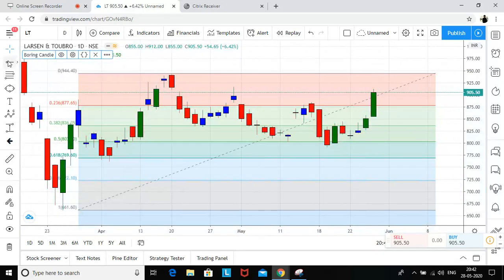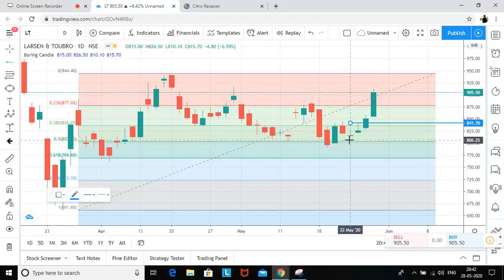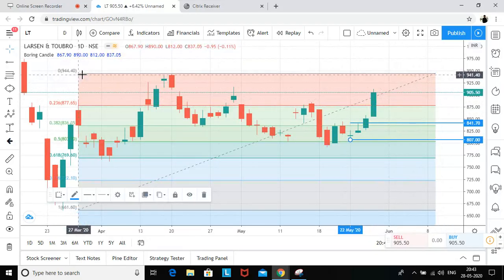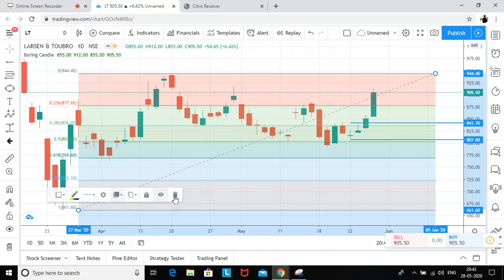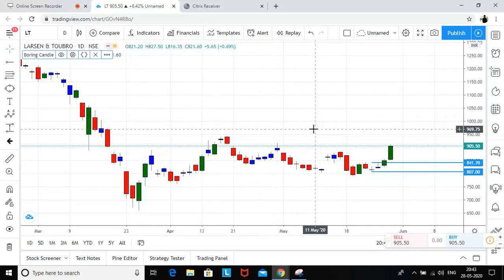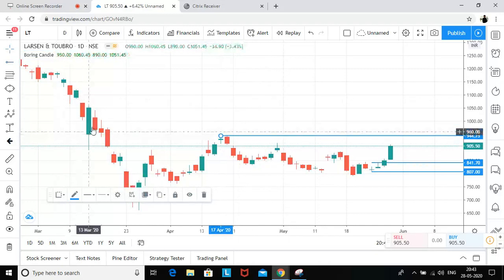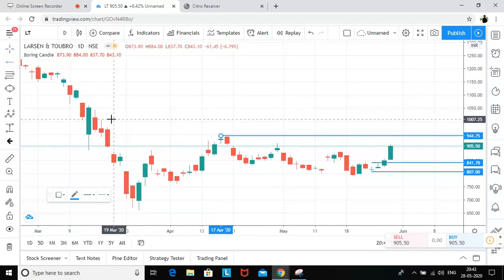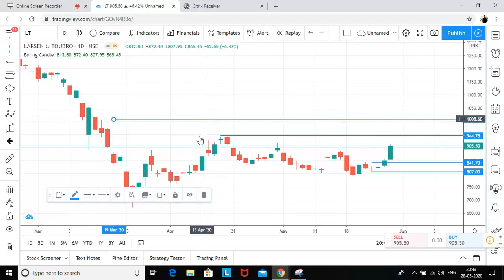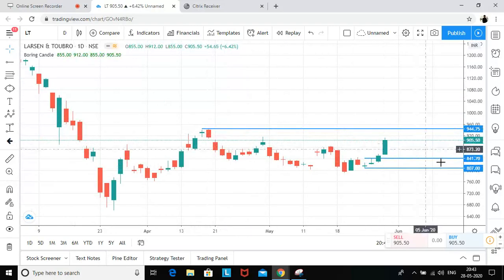So in case we are getting a retracement at this level, which is 841, you can initiate a long by keeping a stop loss of 807. Again, I'm not going to buy at the current market price, because I have not yet closed above this stop loss. So before initiating a fresh long, I would wait for the price to close above this level.